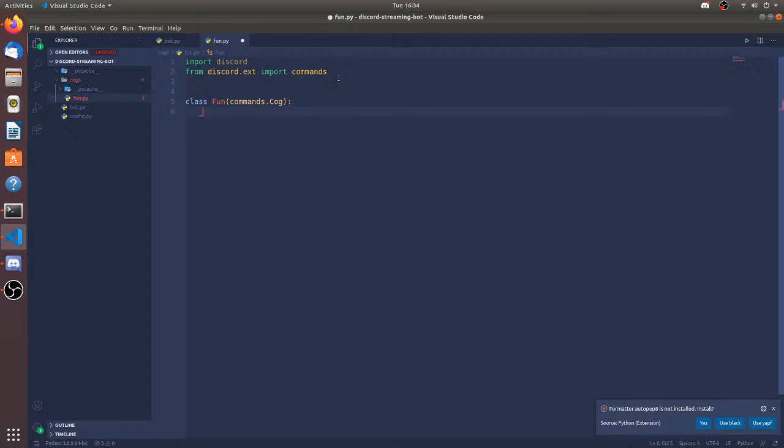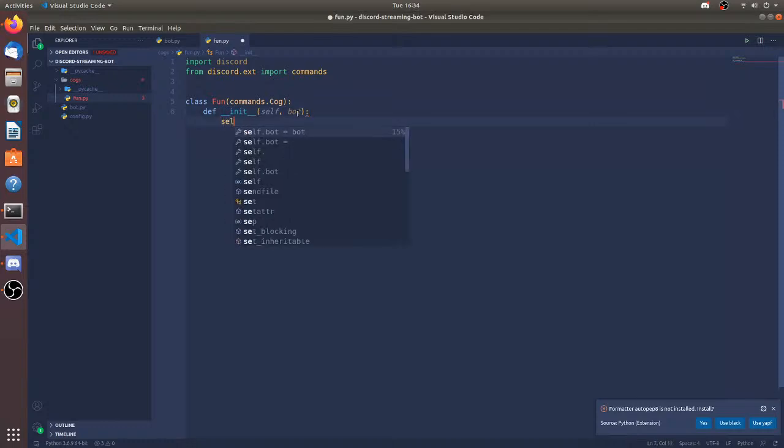Now we need to make an init function, and an init function in Python is basically run automatically whenever an object has been initialized from this class. So def __init__, and it's going to be taking self and the bot object.